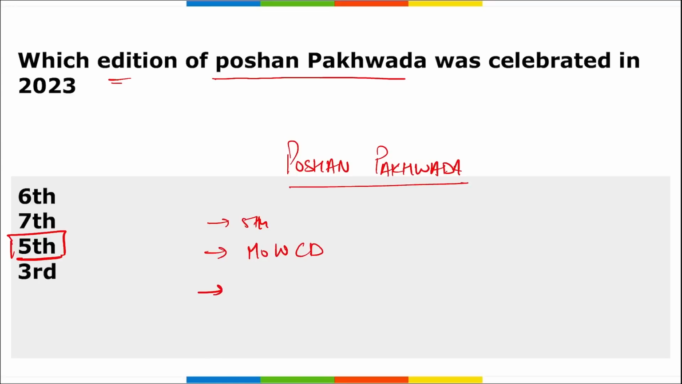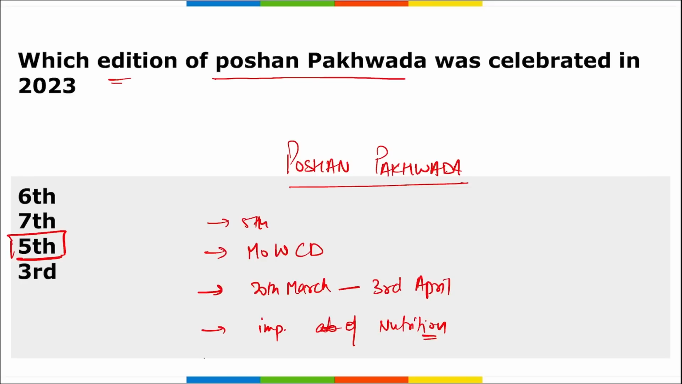Then from when to when was this observed? This was observed nationwide from 20th of March till 3rd of April. And why was it observed? It was observed to raise awareness about the importance of nutrition and promote healthy eating habits through Jan Andolan and Jan Bhagidari, that is, with mass participation of people.